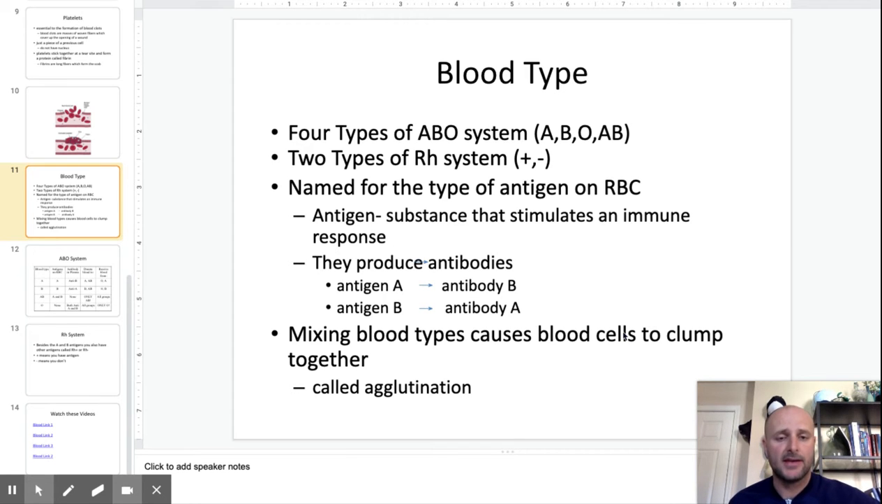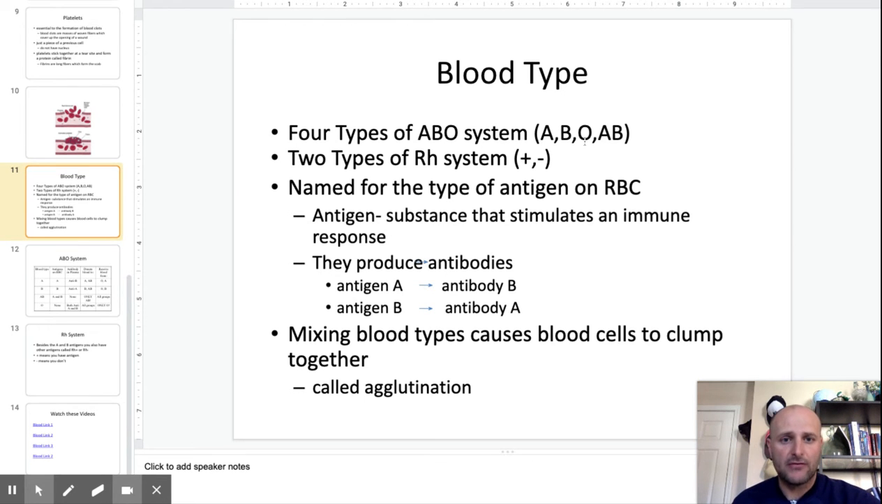You can't do that. If a person has AB blood, they can actually receive B blood because they have the B antigen, or they can receive A because they have the A. They can also receive O because O doesn't have any of them.